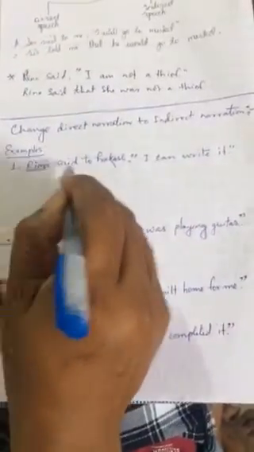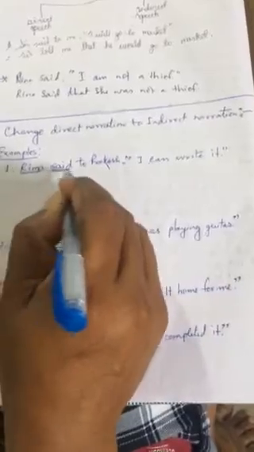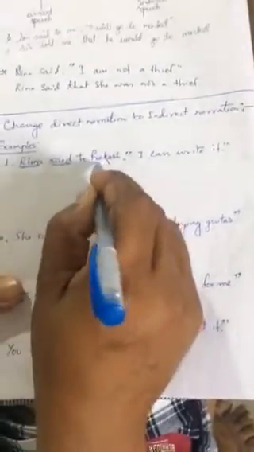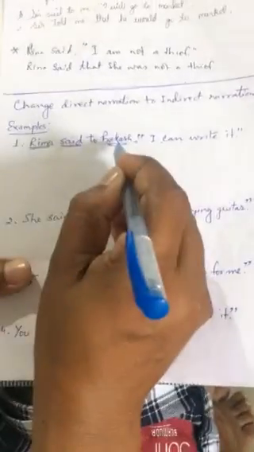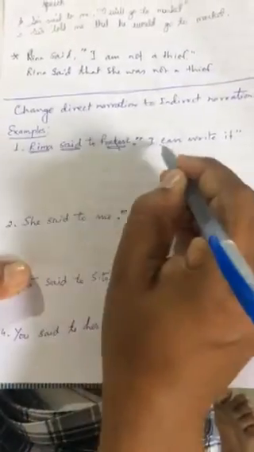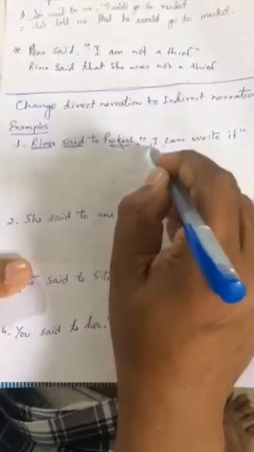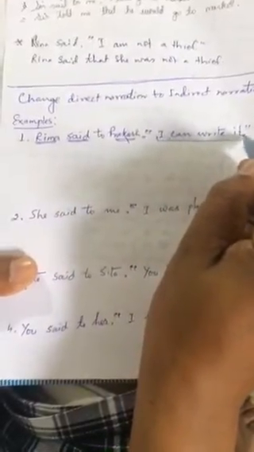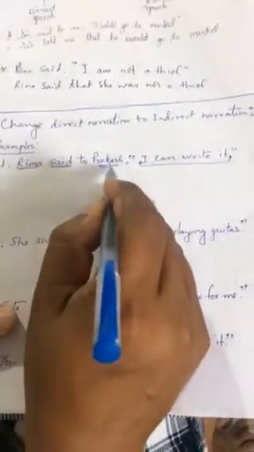Rima is the subject of the reporting verb. Okay, this is the reporting verb, and this is the object. You remember this. This is the subject of the reporting verb, and Prakash is the object of the reporting verb. "I can write it" is the reported speech. This is the speech which is reported by Rima. Okay, Rima said to Prakash, "I can write it." So Rima is the subject, Prakash is the object, and "I can write it" is the reported speech.